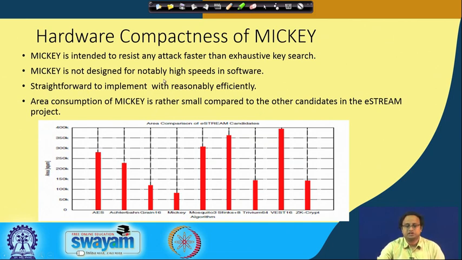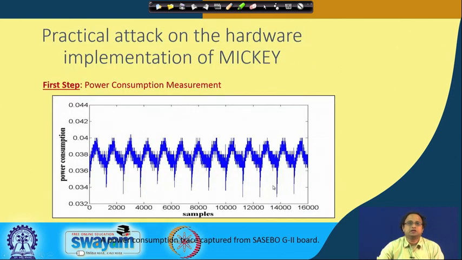Mickey was essentially very popular, in particular when we discuss hardware design. You can see here the result of the footprint of hardware implementation of Mickey compared to some other potential candidates like Trivium and so on. Mickey stands out by taking a quite small amount of area in terms of resources. But as in most cryptographic algorithms, it also is vulnerable against power attacks.